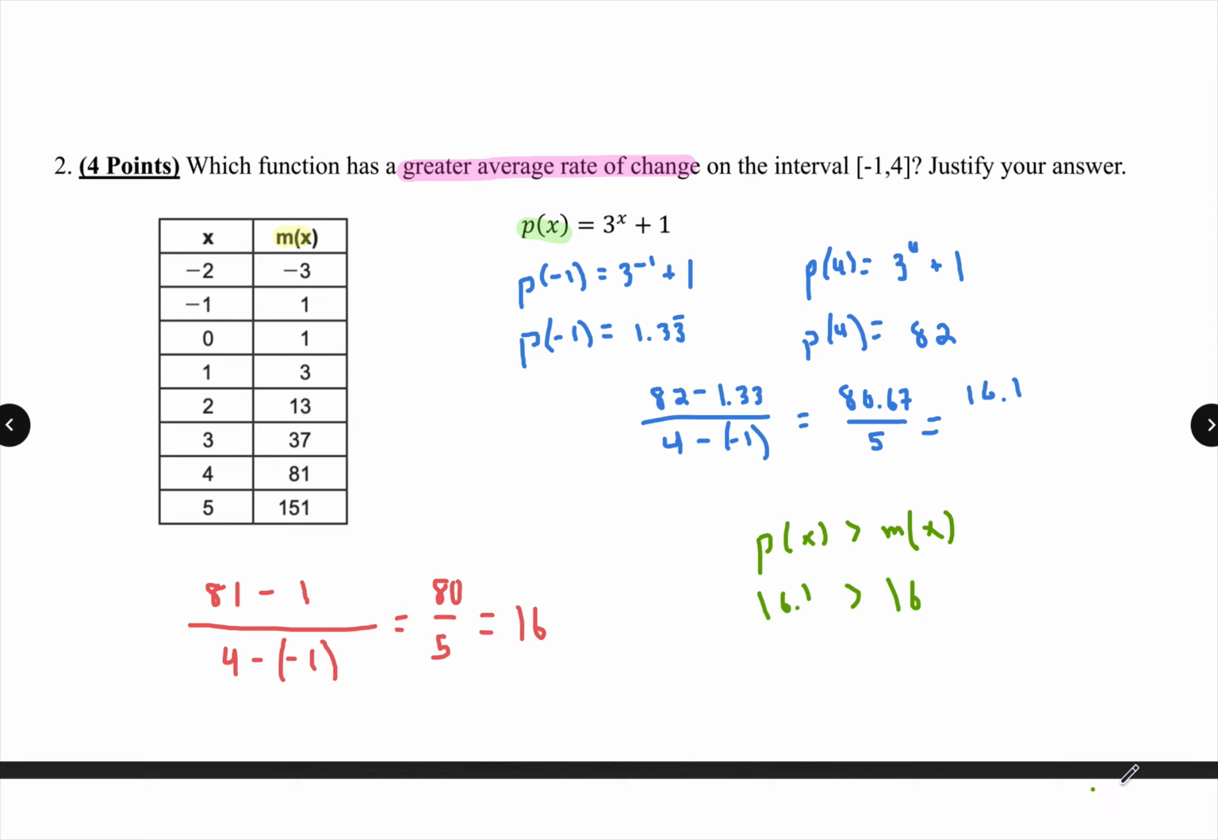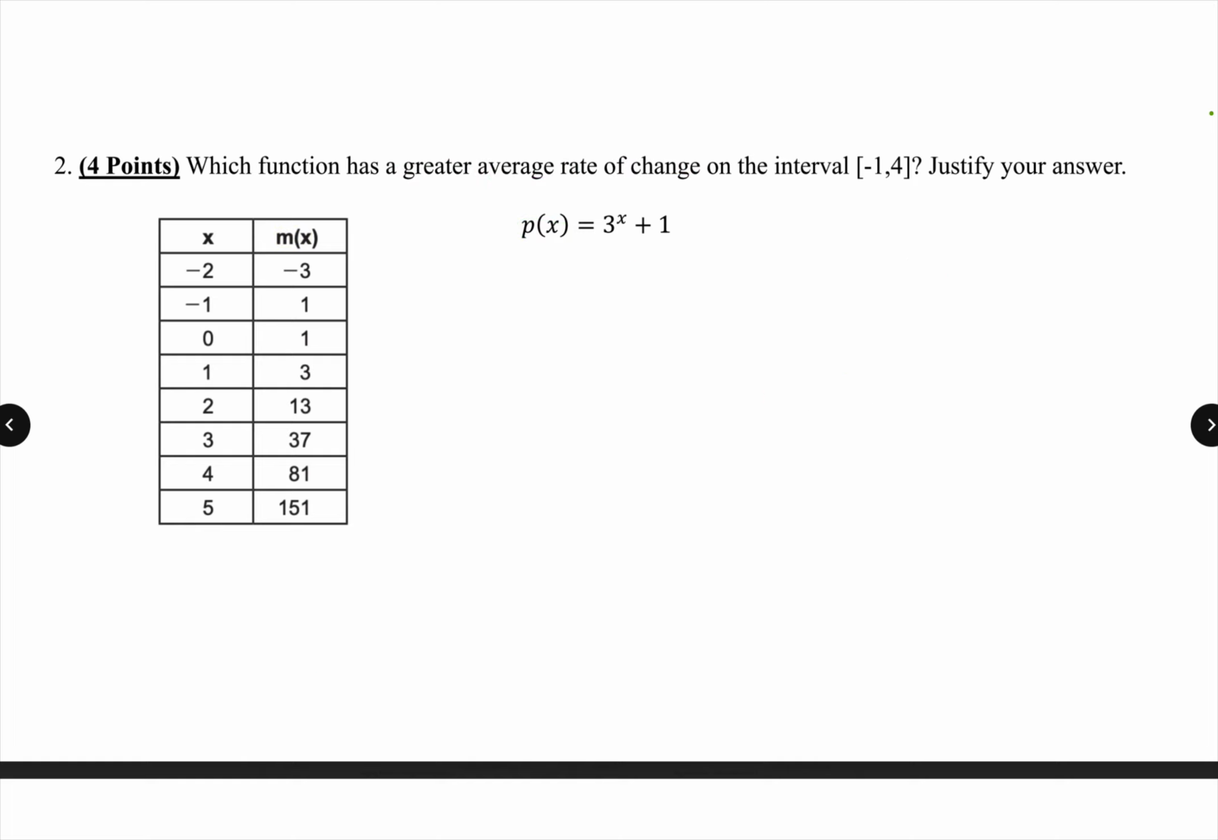If you wrote a sentence like this, the average rate of change of P of X is greater than M of X because 16.1 is greater than 16. That works. All right, moving on.